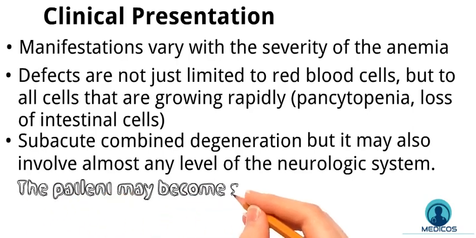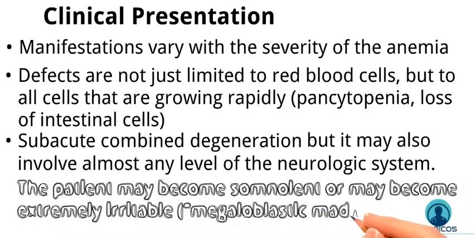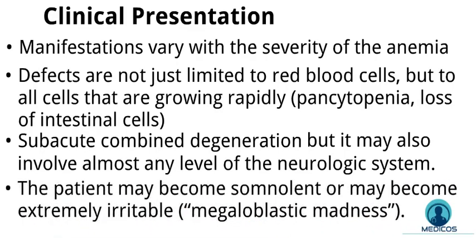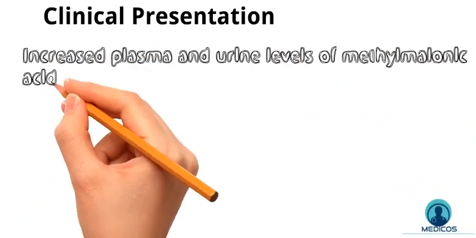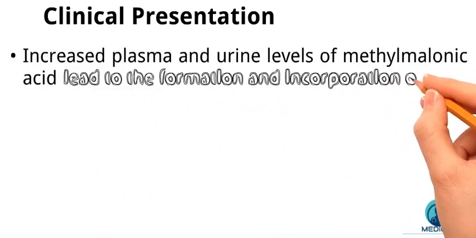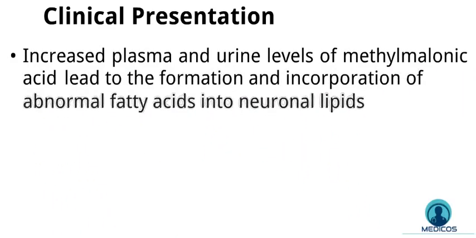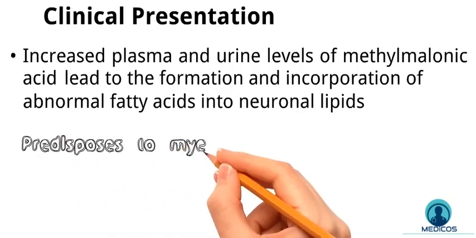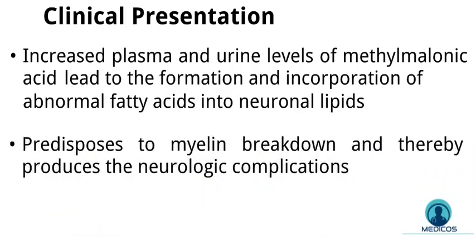And the patient may become somnolent or may become extremely irritable, which is also known as megaloblastic madness. This is because of increased plasma and urine levels of methylmalonic acid. Interruption of this reaction and the consequent buildup of methylmalonate and propionate, a precursor that could lead to the formation and incorporation of abnormal fatty acids into neuronal lipids or myelin sheath. It has been suggested that this biochemical abnormality predisposes to myelin breakdown and thereby produces the neurologic complications of vitamin